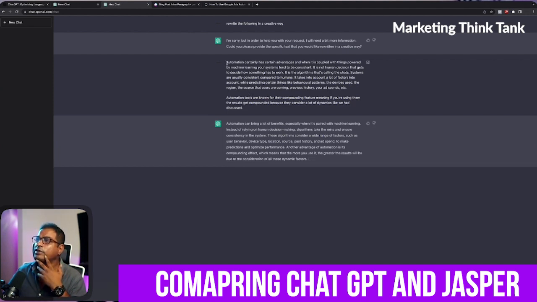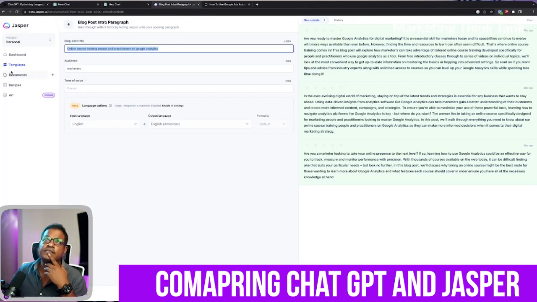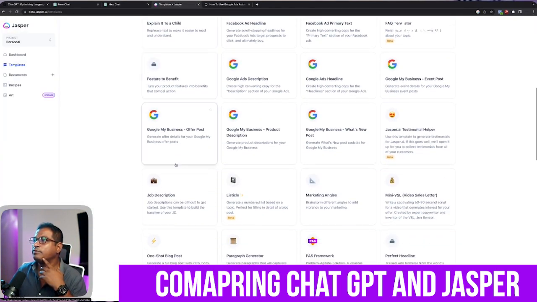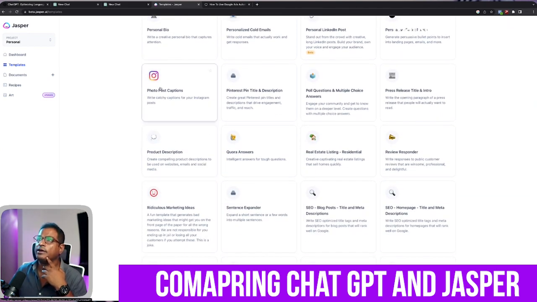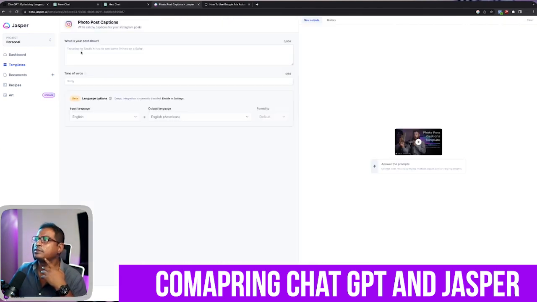Now this is the original article that I had written. Automation can bring a lot of benefits, especially when it's paired with machine learning. Instead of relying on human decision making, algorithms can take the reins and ensure consistency in the system. These algorithms consider and so on. Okay, not bad, right? Now, this is just a small chunk, so we are not able to judge, but it is definitely doing the job, right? Now, this is something which can be a game changer for not just marketers, I think for everybody, right? Okay, let's see what this does.